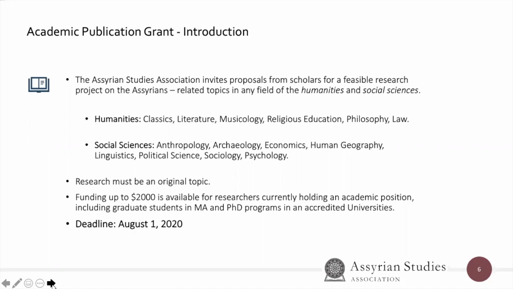Research must be on an original topic, and funding up to $2,000 is available for researchers currently holding an academic position, which includes being a tenure track professor or a lecturer. It also includes graduate students from a master's or a doctoral program from an accredited university. The deadline is August 1st, 2020.